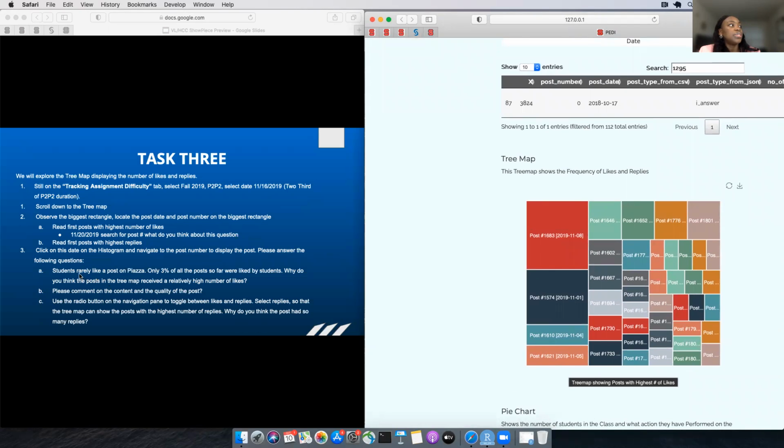Our study shows that students rarely like a post on Piazza. Only 3% of all posts so far were liked by students across all semesters, only 3%. So when students upvote and like a post, it shows that it's very important.